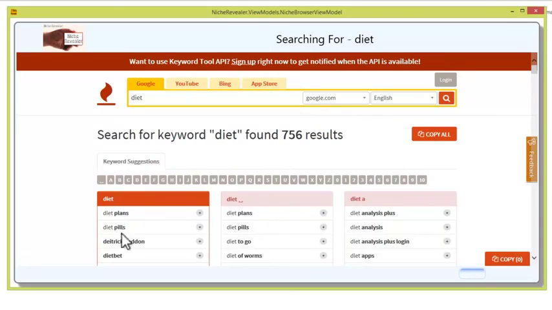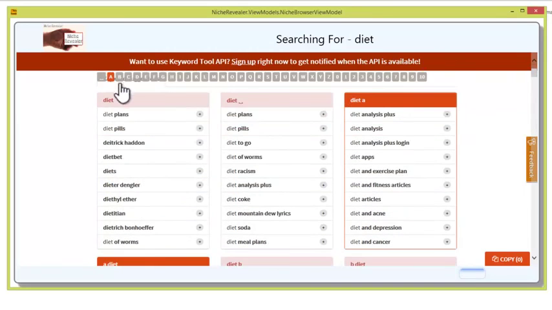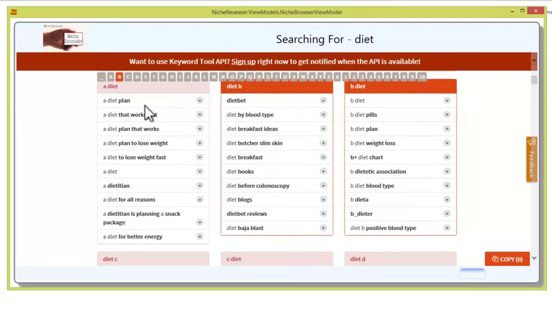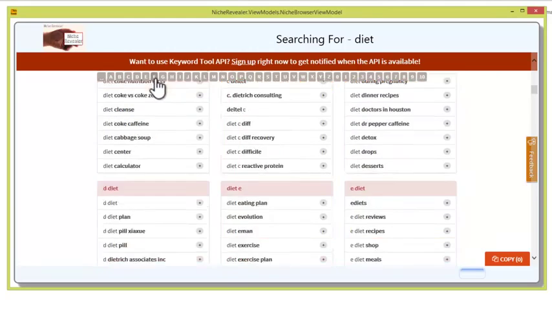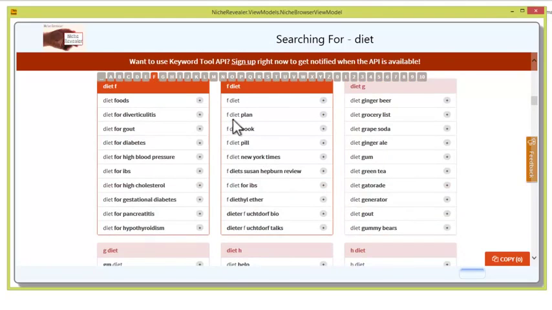We've got diet plans, diet pills, diet analysis, diet analytics, and we look into diet A, so a diet plan, a diet that works. Then we've got diet B, diet by blood type, diet breakfast ideas, and we just go on, pick any of these letters, F, and now we've got F diet plan, F diet pill.